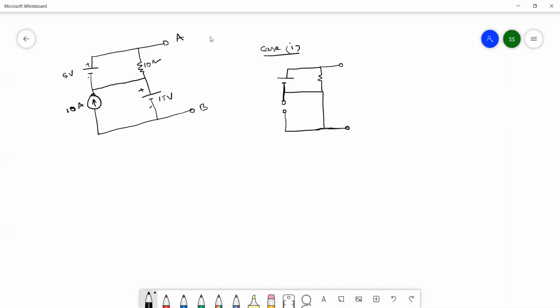Right now 5 volts is in the on condition. So here I am writing 5 volts and the resistance is 10 ohms. Your current source is open circuit and the other voltage source is short circuit. Now shall I redraw the circuit like this?